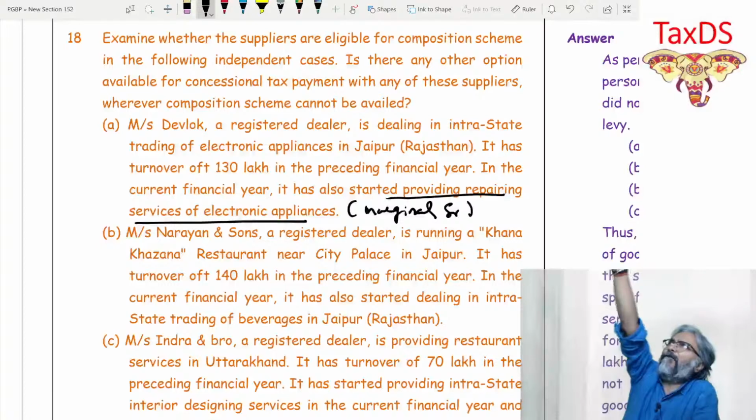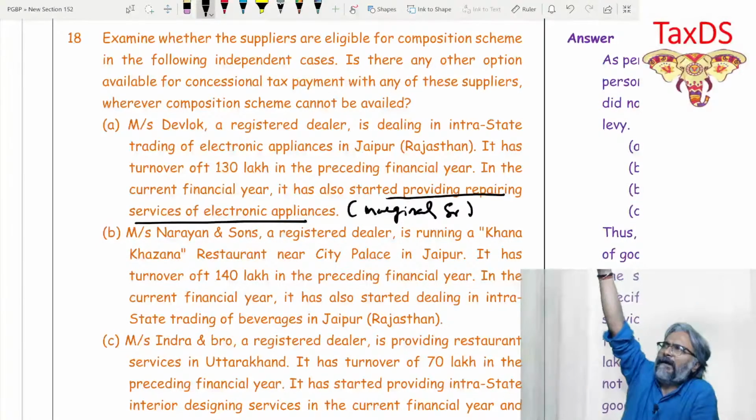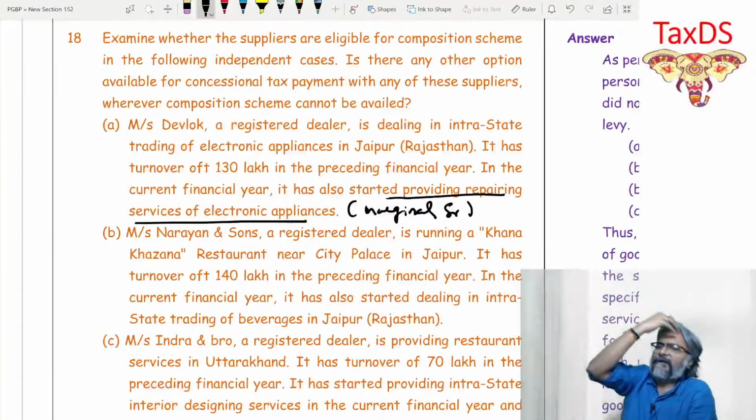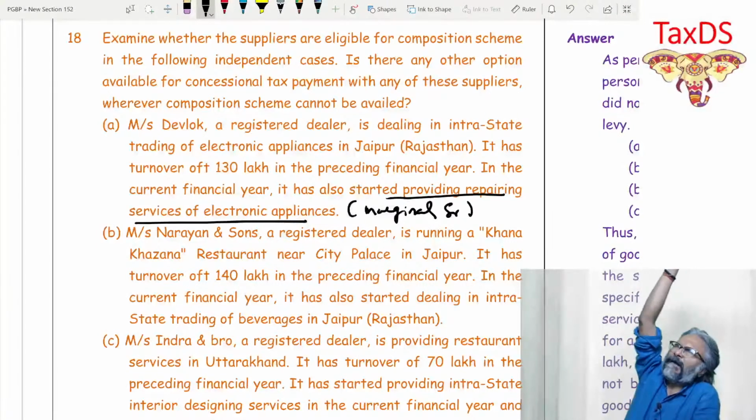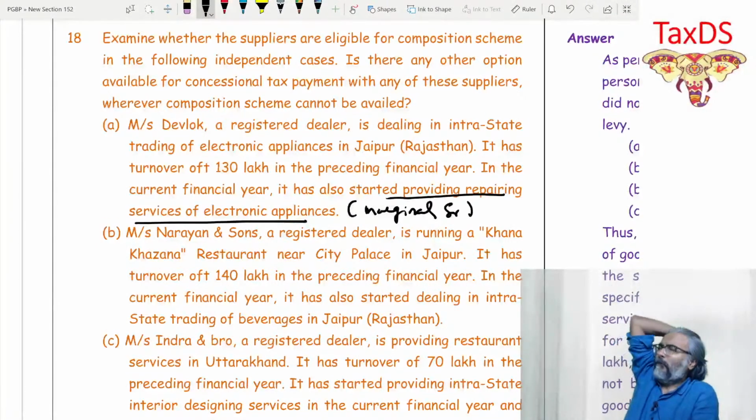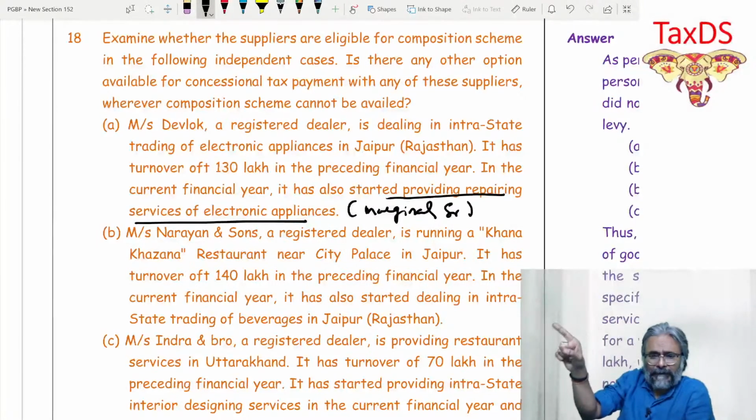So here you will make a format of eligibility under section 10(1) and 10(2), and be careful, he's a trader. So in that context, the first statement would be the aggregate turnover in the preceding financial year should be up to rupees 150 lakhs. That is what you are going to check, isn't it?